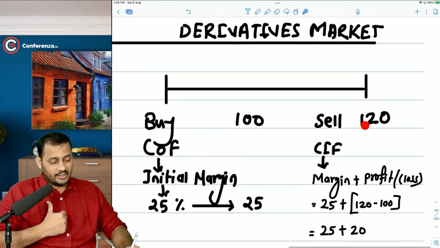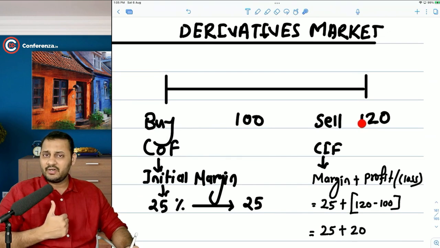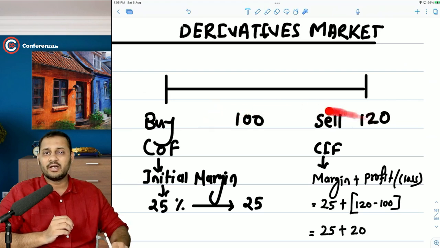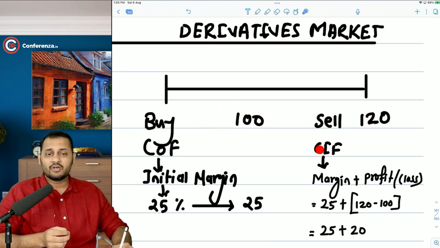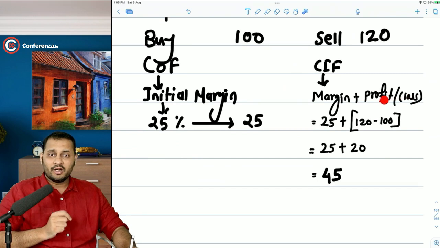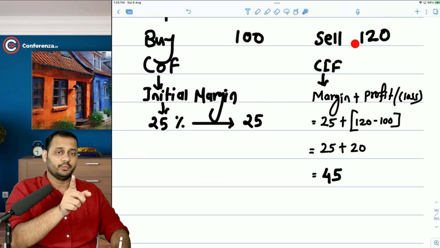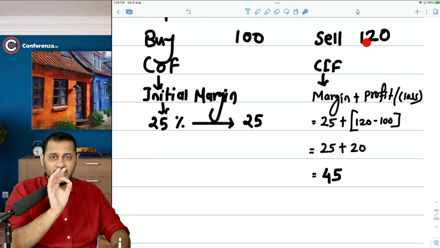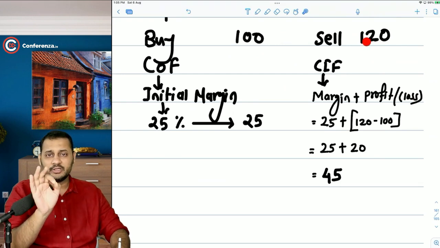What will happen? Are you going to get 120 rupees? No, sir. There is no concept of cash outflow or inflow at this price. We will get our contract settled. The cash inflow will only be the margin amount that you paid plus or minus the profit and loss. The exchange will calculate your profit or loss. In this case, there is a profit to you because you agreed to buy at 100 and today the selling price is 120. So practically there should be a 20 rupees profit to you.